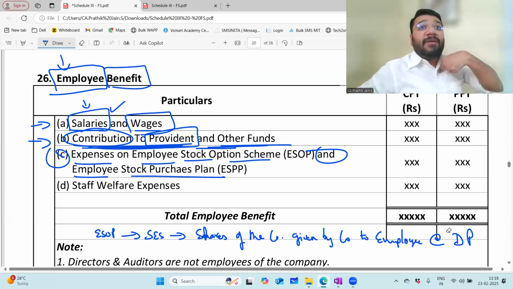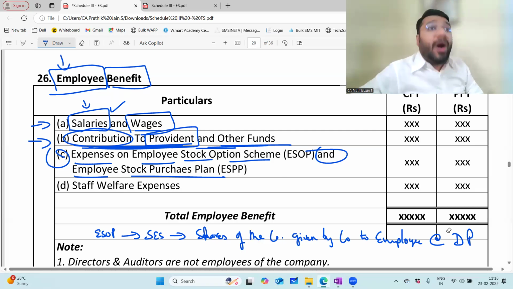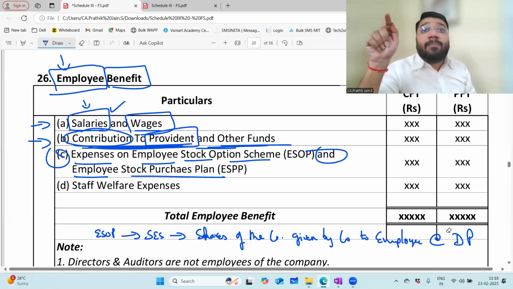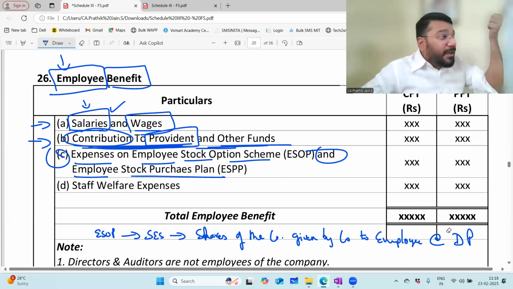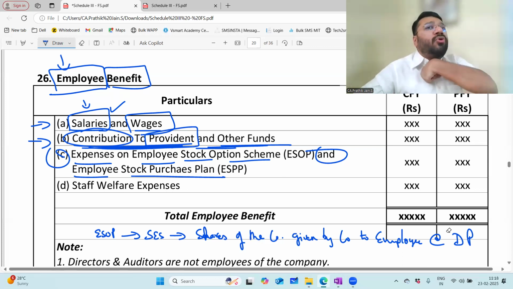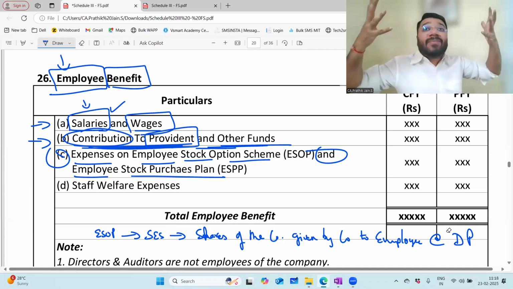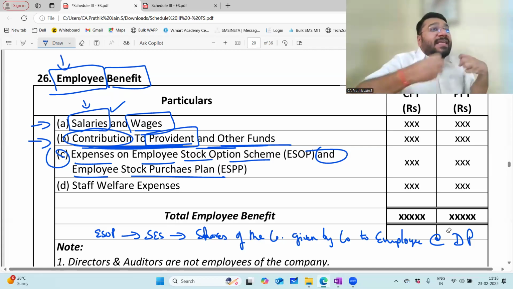If, as MD of the company, I want that employee to stay back till 2 o'clock and work, they'll work every single day. If I want them to sit and work on Sunday, they'll work for the company on Sunday. They will not see the time. If I want them to come at 4 o'clock early morning and work, they'll come and work. They're treating the company as their own baby. For the betterment of the company, they are willing to go to any extent. So shouldn't I give special treatment to that employee? Shouldn't I reward him with something extraordinary where he gets a sense of ownership?